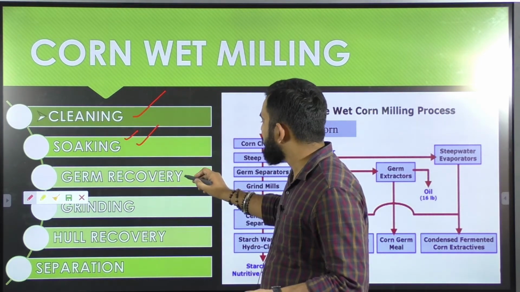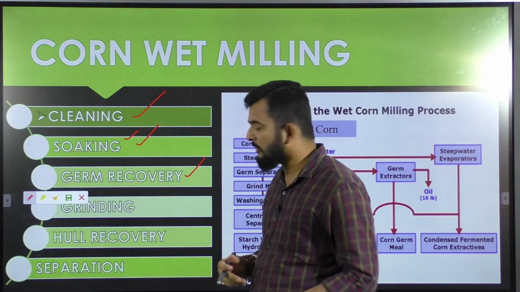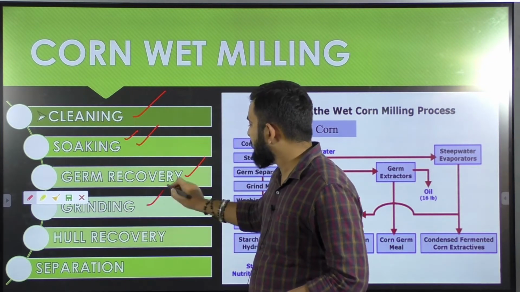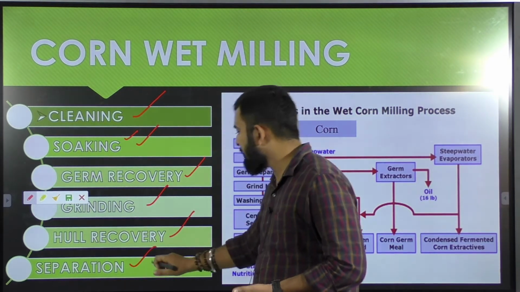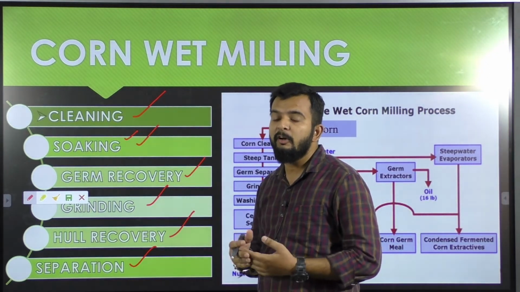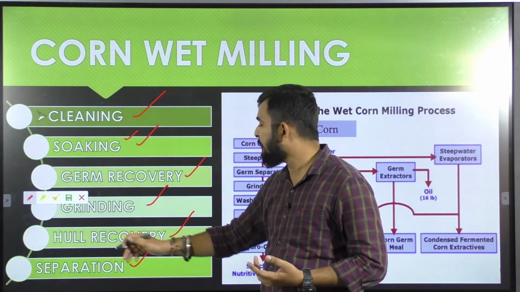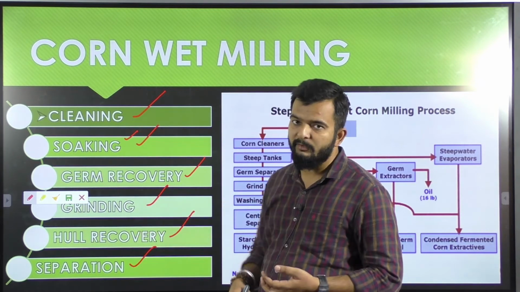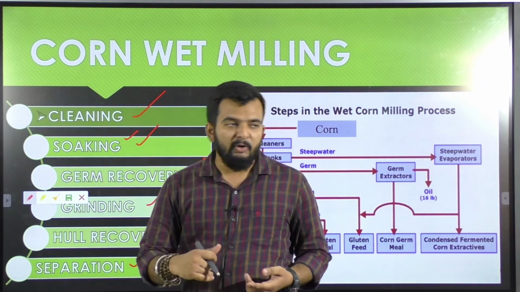Then the third step is germ recovery, that is removal of the germ. Then the next step is grinding, then hull recovery, and then separation. Separation means separating out the different particles or products that we have obtained during grinding and hull recovery. So we'll be reading about that in detail now.